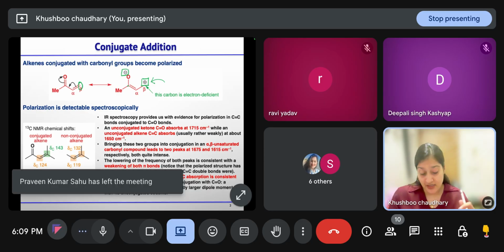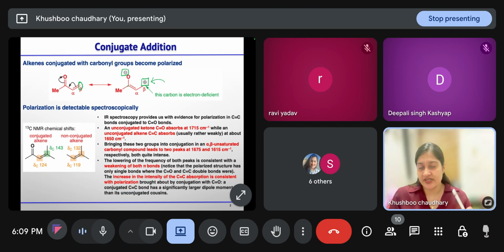Before that, how will we come to know that this polarization is achieved in this alpha beta unsaturated compound? For that, the proof is given by IR spectroscopy. The alpha beta unsaturated carbonyl compound is comprised of a ketone and an alkene. If we consider a simple ketone, it absorbs at 1715 cm inverse.